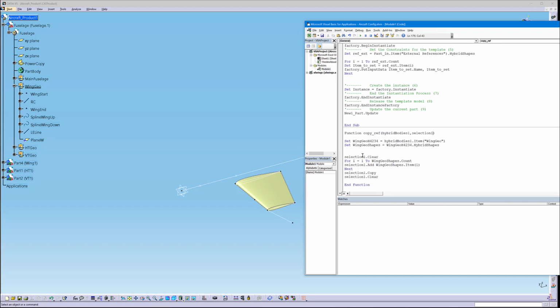Yeah, that's it. And there is no output which is necessary here, because the references are being copied in the cache memory of CATIA, and that is enough. So the final thing which we need is this one, name of geo, something like that.